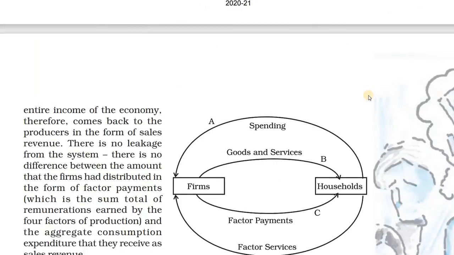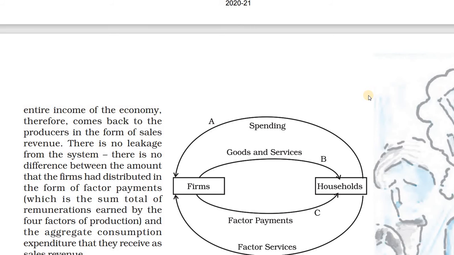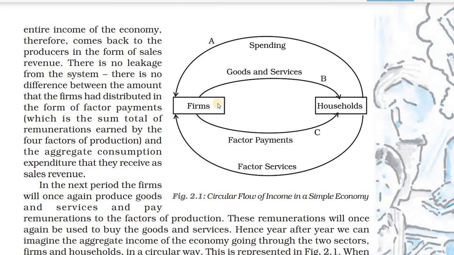Then this entire income in the economy is circulating in a round. Okay, there is no leakage from the system. It is distributed to each person as factor payments. Here you can see a diagram. In that diagram you can see firms. What are they producing? They are producing goods and services. They are producing for whom? They are producing for households.